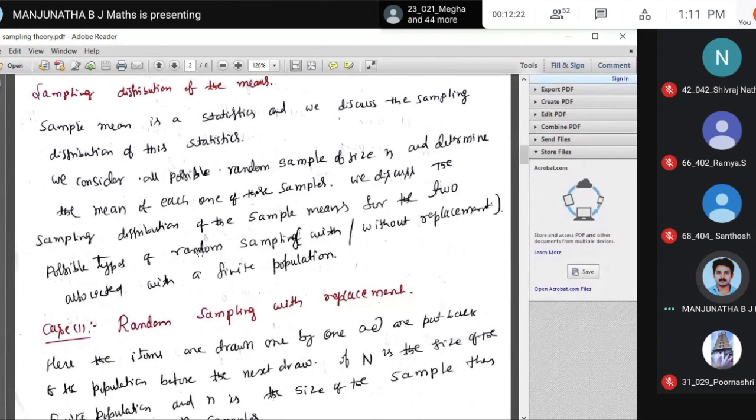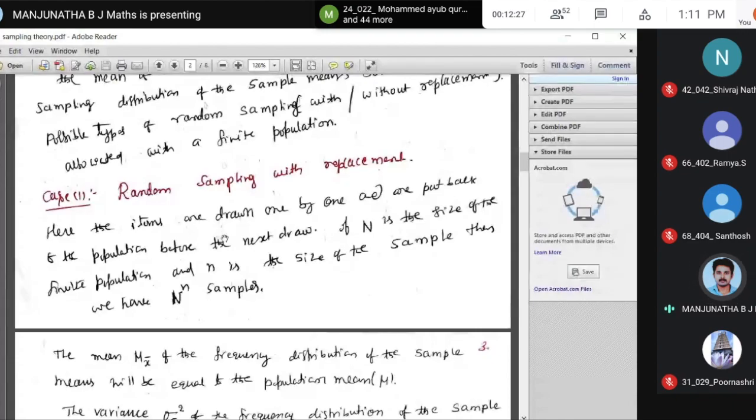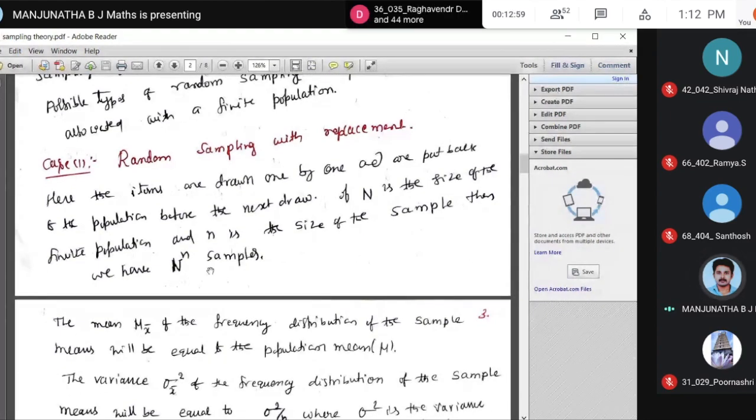So case 1 here, random sampling with replacement. Here the items are drawn one by one and put back into the population before the next draw, right? Then the next draw is taken, keep that sample, right? We'll select some sample, and again put it back. If capital N is the size of the finite population and small n is the size of the sample, then we have N power n samples.